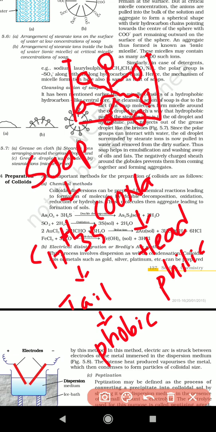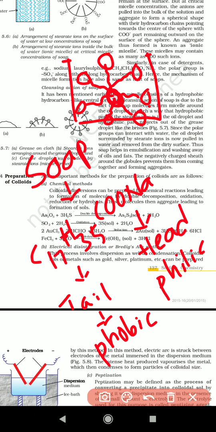After a few minutes, the oil or grease is completely cleaned by the lyophobic end, and the lyophilic end escapes towards the surface side.